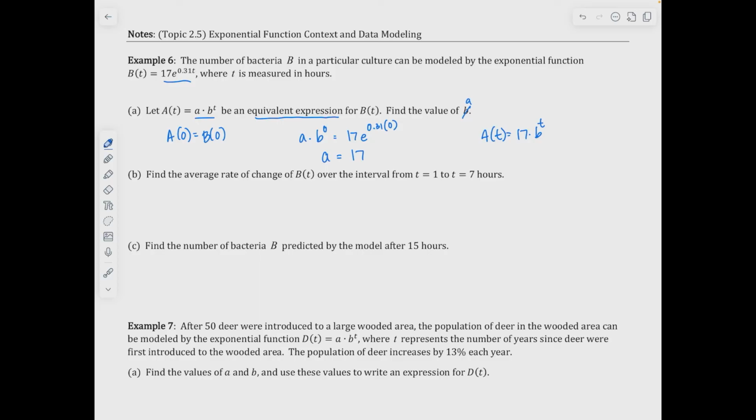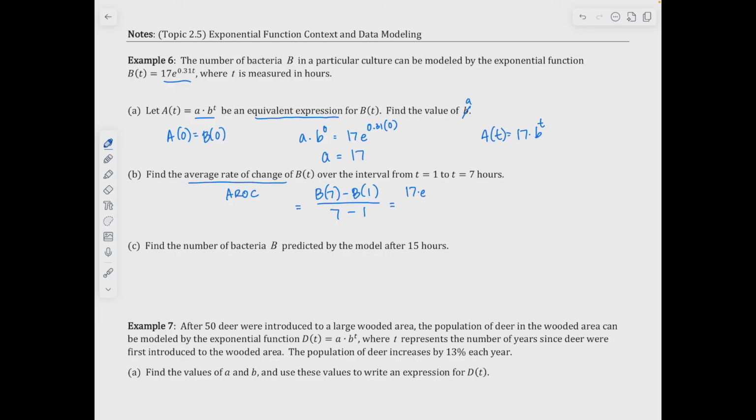Letter B, find the average rate of change. So here we are talking about average rate of change again, from t equals 1 to 7. So if I want to find the average rate of change, that means I want to find b of 7 minus b of 1 over 7 minus 1. So you're going to have to substitute the 7 in.